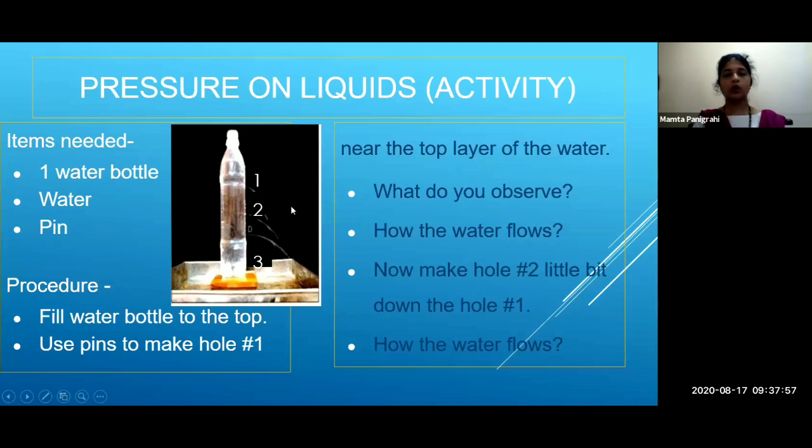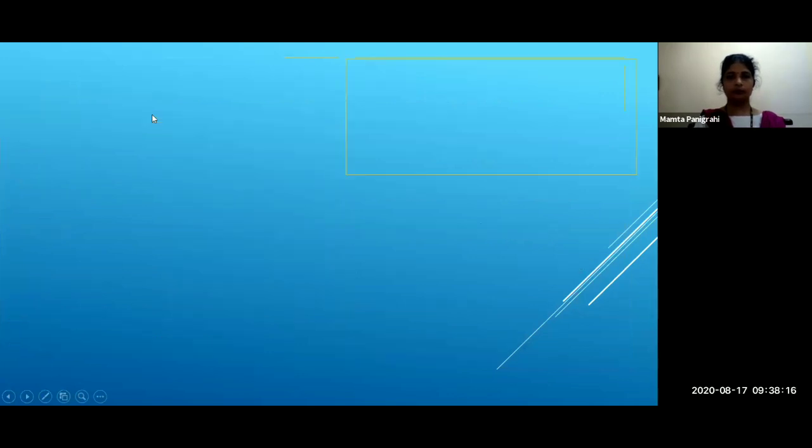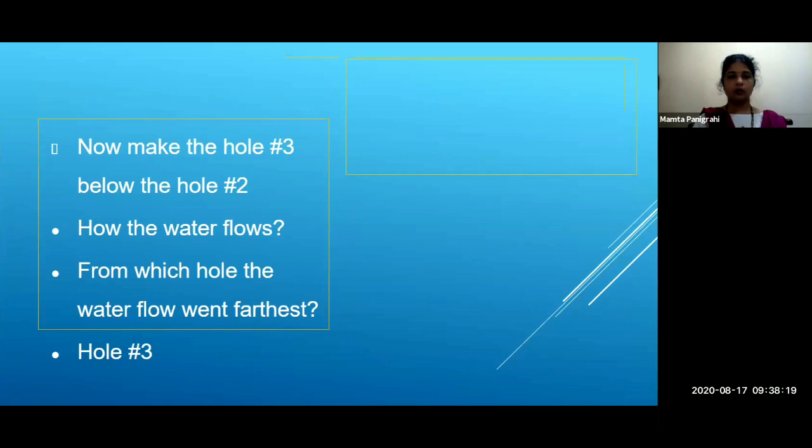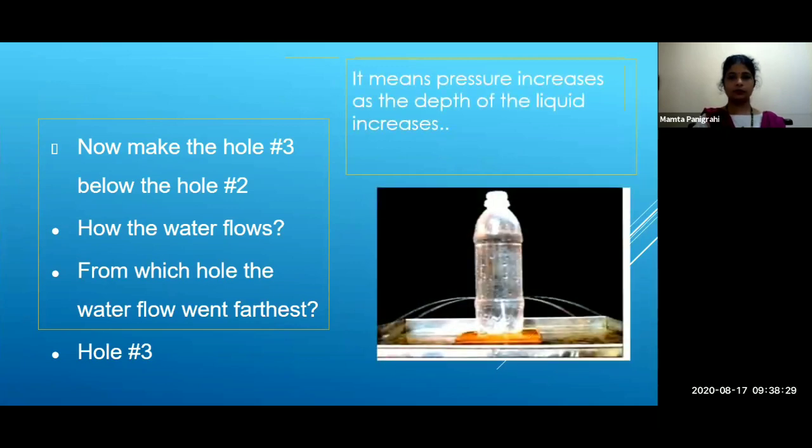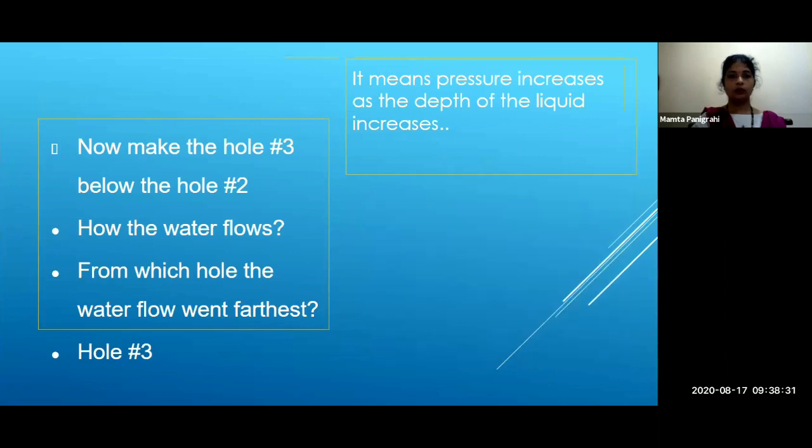Okay, students. Now what do you have to observe? Holes are already there, water is inside the bottle. So what you have to do is observe the flow of water from hole number 1, 2 and 3. Now you have to note down from which hole the water flow went farthest. Can you tell me? Third hole. Okay, very good.